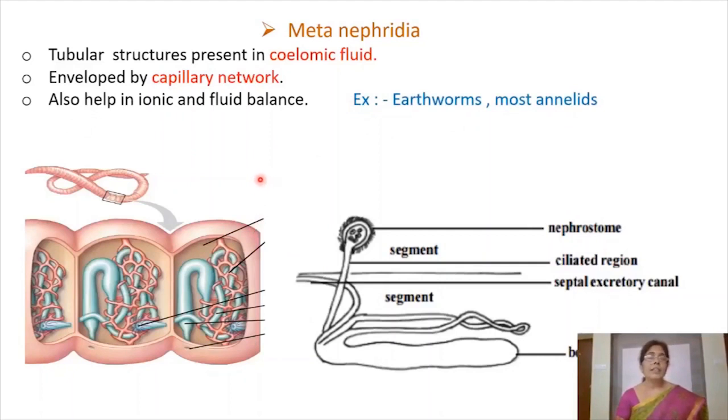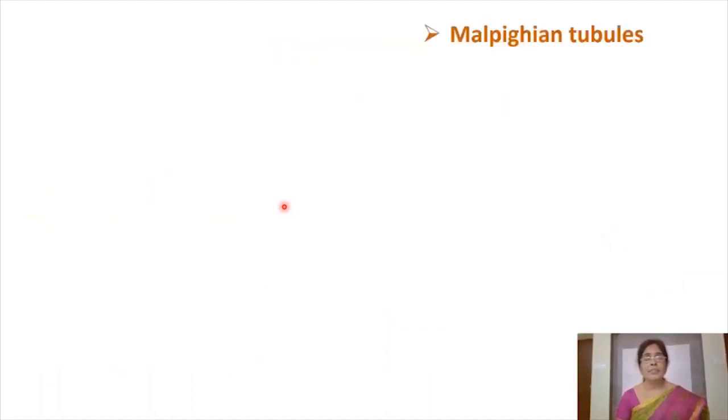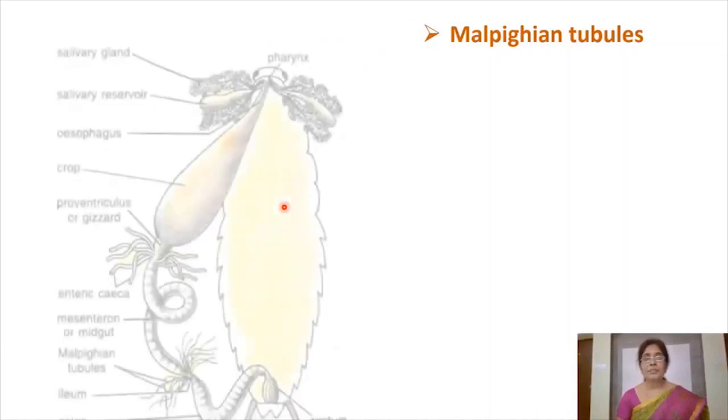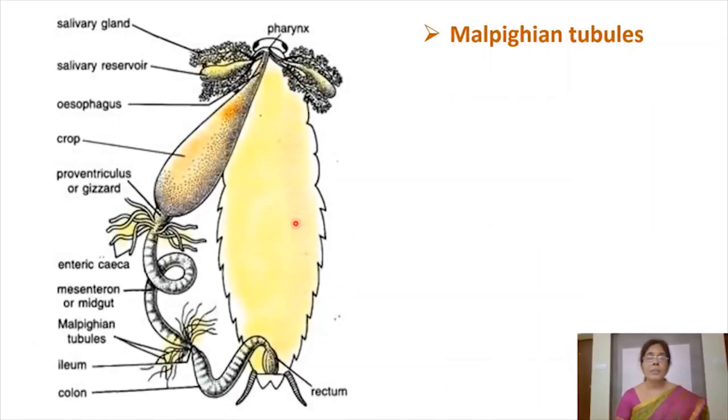Along with excretion, they also help in ionic and fluid balance, and we find metanephridia in earthworms, most annelids. And next type of excretory organs are Malpighian tubules. These are also blind end tubules. They are found at the junction of midgut and hindgut in insects.